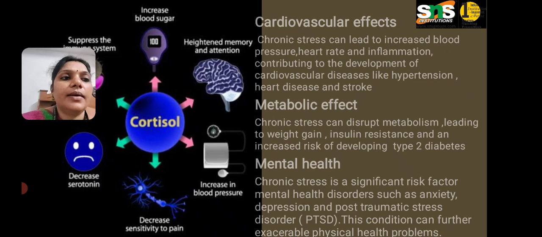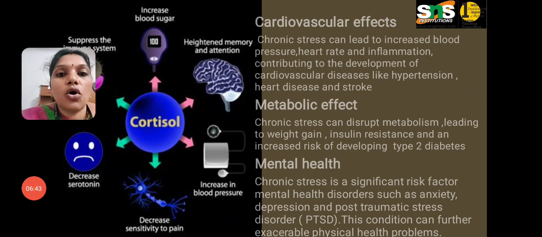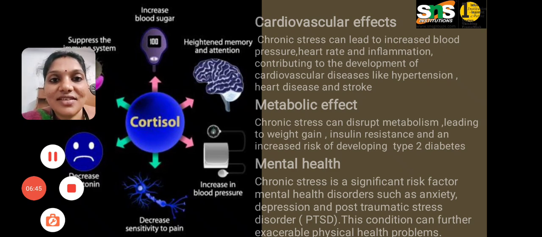Metabolic effects include weight gain, insulin resistance may fluctuate, and there is an increased risk of developing type 2 diabetes. As for mental health, chronic stress is a significant risk factor for mental health disorders such as anxiety, depression, and post traumatic stress disorder, that is PTSD. These conditions can give major physical problems. So these are all very important reasons to rule out stress.